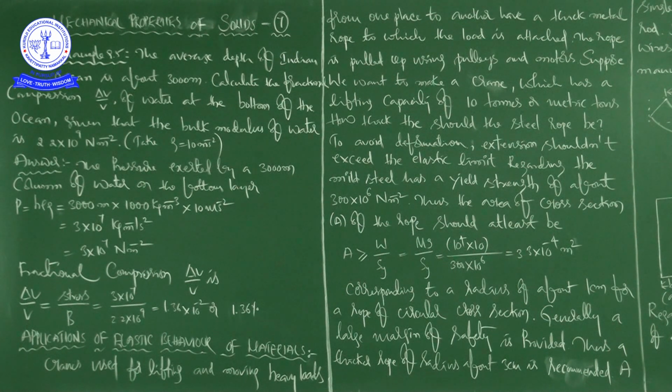You know, H value, that is 3000 meters given, and density of water is a constant value, we know 1000 kg per meter cube, and then acceleration due to gravity value also given, which is 10 meter per second square. Now, the pressure exerted by a 3000 meters column of water on the bottom layer,